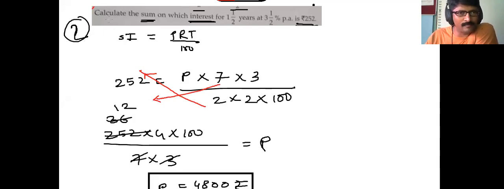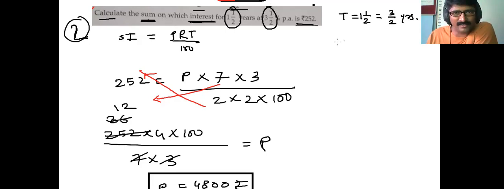Let's do sum number 2. This sum number 2 is on your screen, and the sum says calculate the sum on which the interest for 1.5 year. 1.5 year क्या बनेगा? Time. Time is 1.5 year. That can be recalculated as 2 ones are 2 plus 1, 3 upon 2 years. Students keep writing along with me.